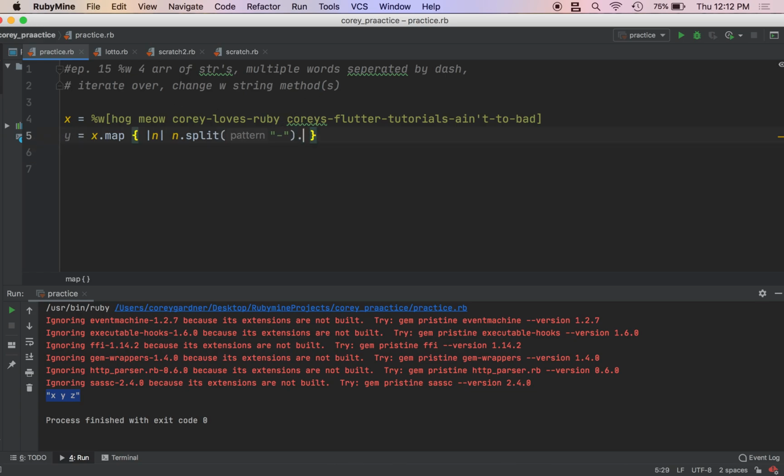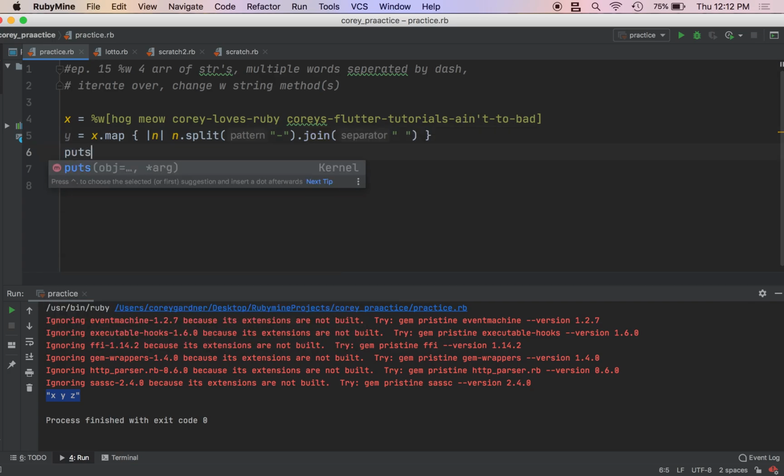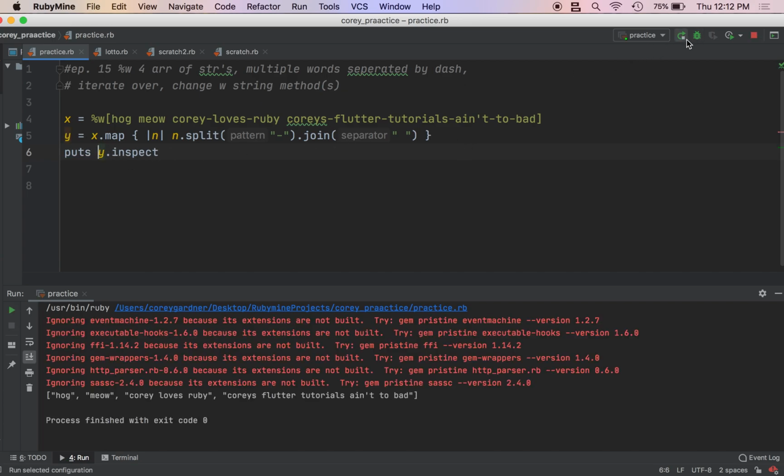We're going to do dot split, dot join, space. And we are going to puts y dot inspect. Forgot my space. And boom, we solved our problem. That was actually pretty quick. The procedural knowledge we had to know is what method do we call on the array to mutate it and return a new array?